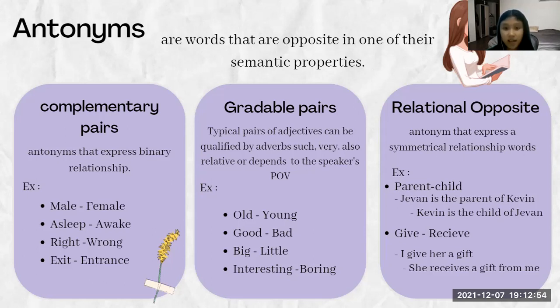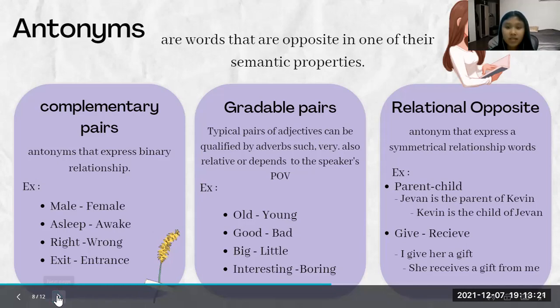And the third type is relational opposite. This type expresses a symmetrical relation between two words. Look at the example. The first is parent and child. Jevan is the parent of Kevin, and Kevin is the child of Jevan. The second, give and receive. I give her a gift, and she received a gift from me. And then the next subtopics will be presented by my friend.